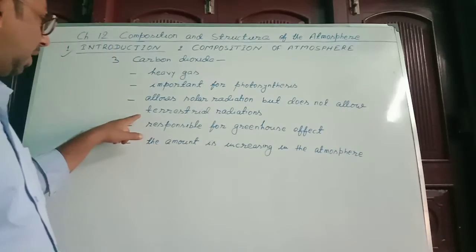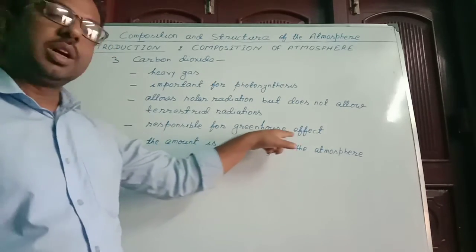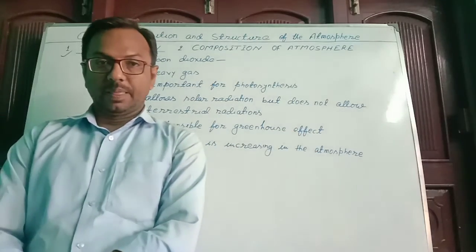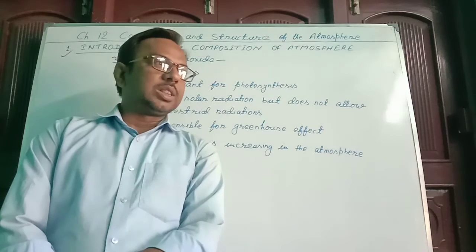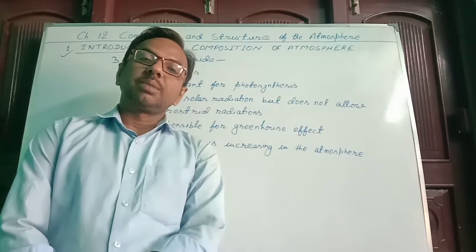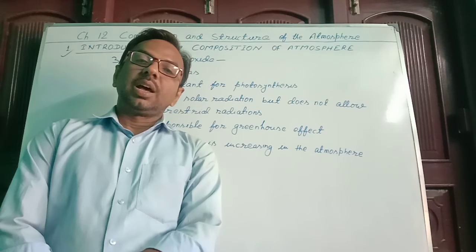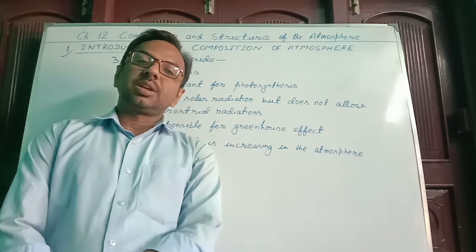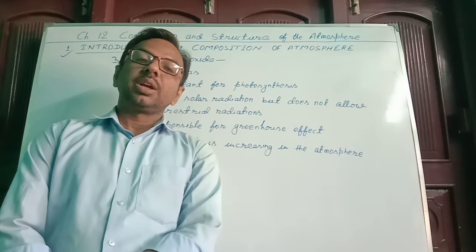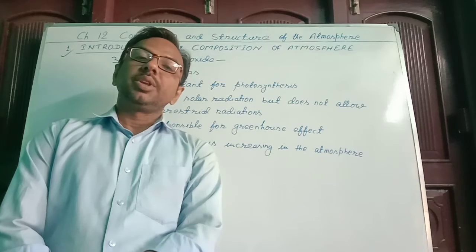Therefore, this gas is responsible for the greenhouse effect. I repeat this fact. When the terrestrial radiation will be stopped nearby the Earth's surface, then the temperature of the Earth's surface will increase, and this effect is known as the greenhouse effect, in which carbon dioxide plays a very important role.